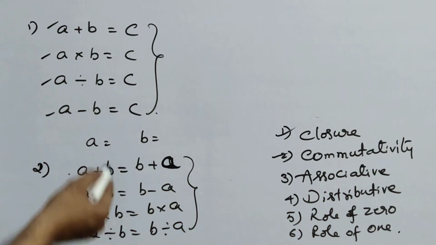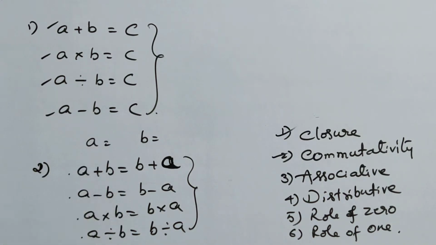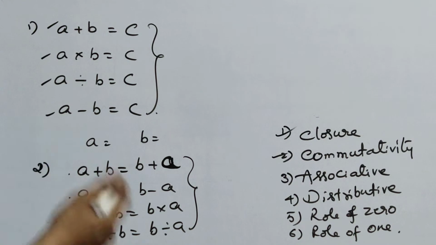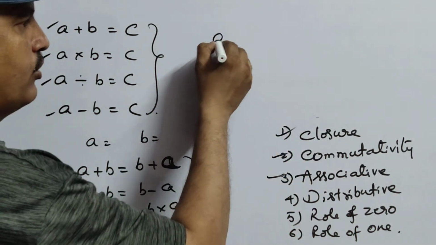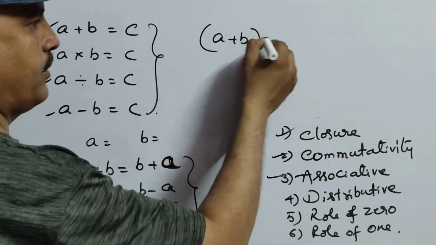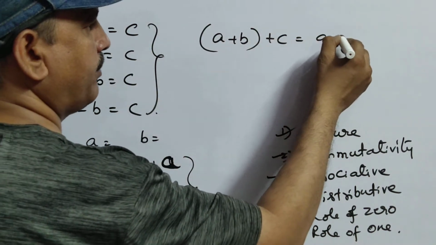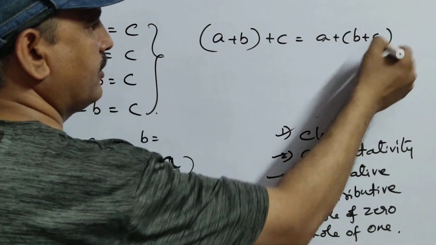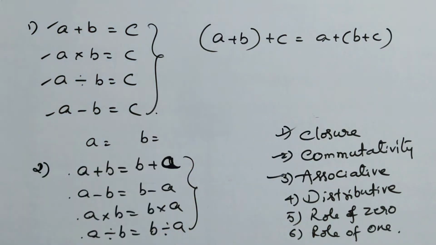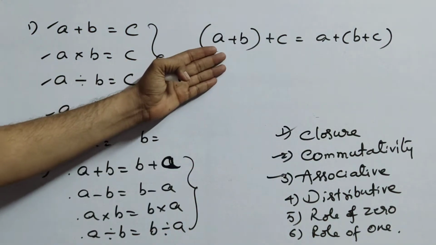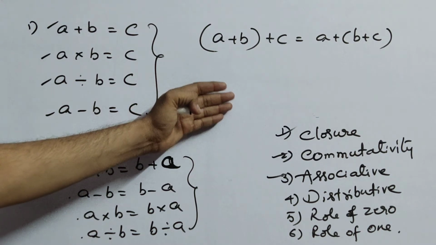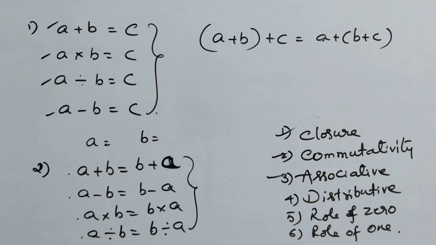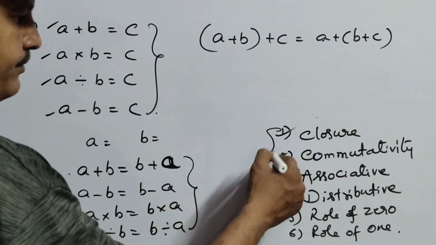Any one of these or all 4 of the operations may also satisfy. So like that you have to check it. Now coming to associative property, you all know (A plus B) plus C equals A plus (B plus C). So similarly we have again plus operation, minus operation, multiplication operation and division operation for these 3.